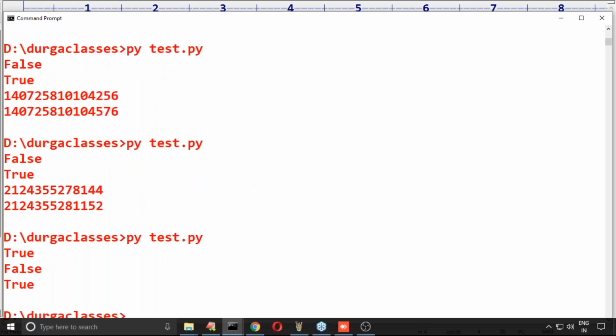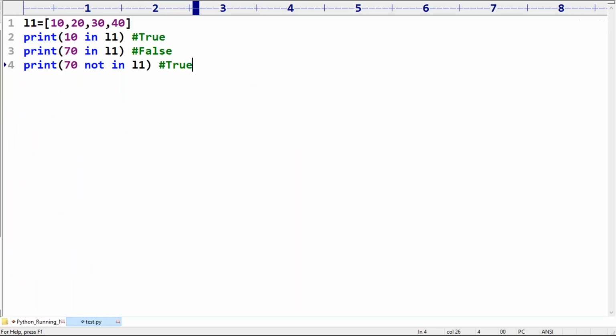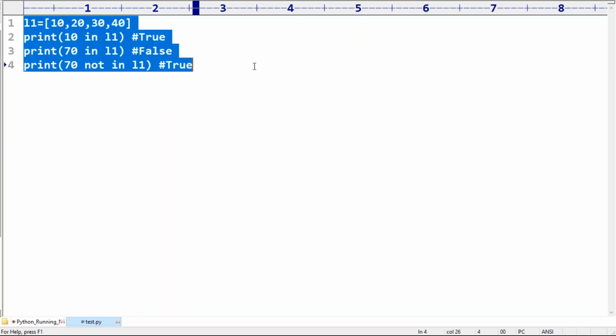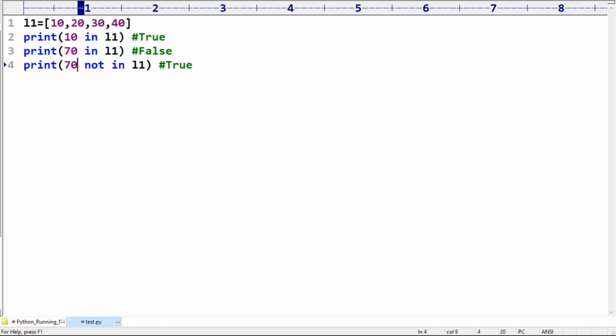Now observe, true, false, true itself is the answer we are going to get. True, false, true, that is the answer. Not only lists, you can use any sequence, no problem at all.